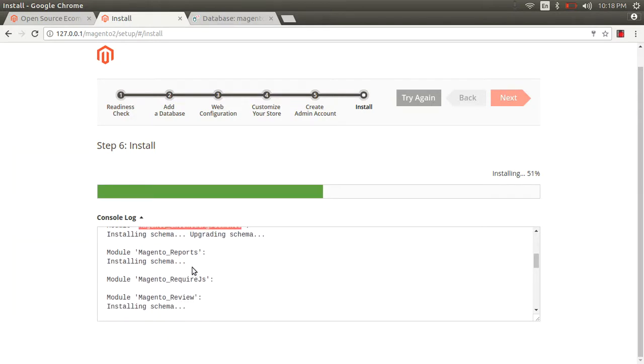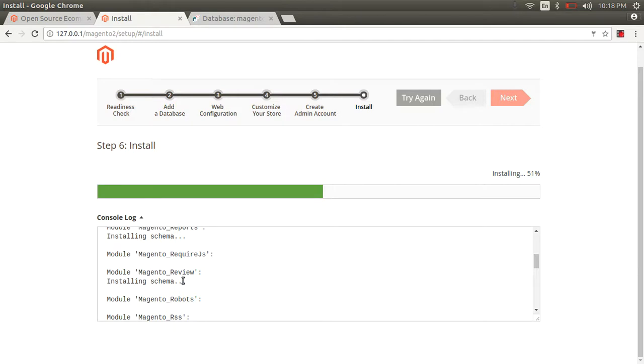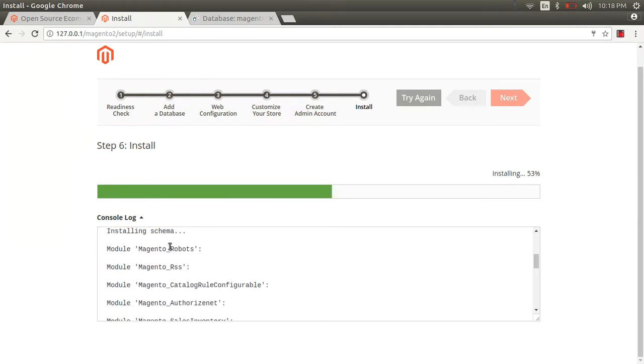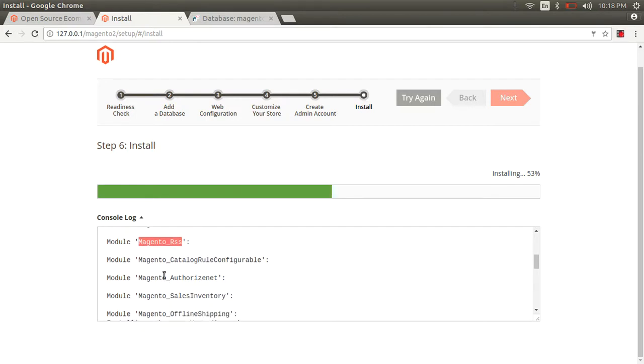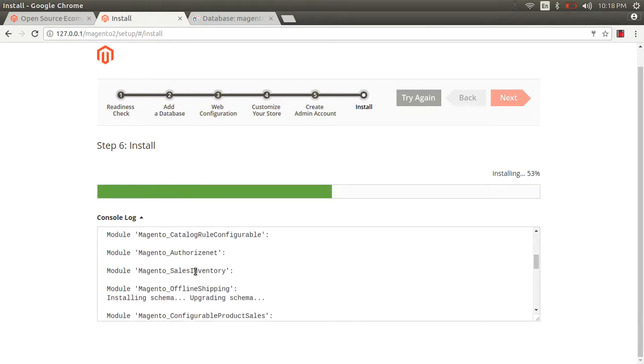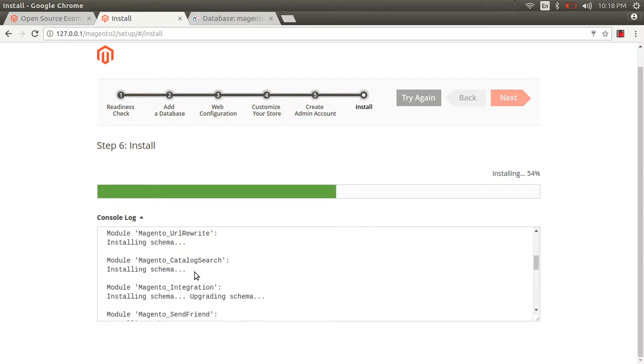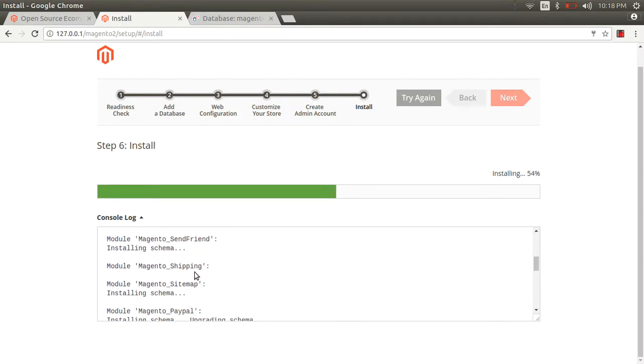Also checkout agreement, Magento sales report, and Magento uses AngularJS, and mostly Magento uses knockout.js. Magento review and report, and RSS, catalog configuration authority. So this is many modules Magento uses.